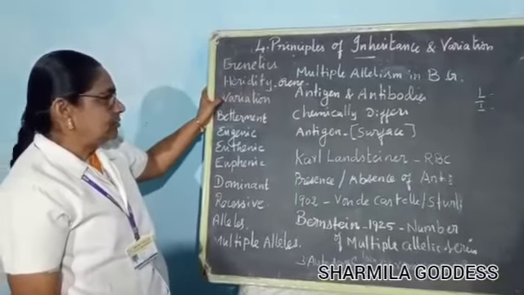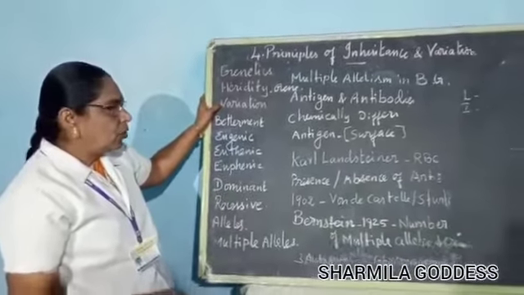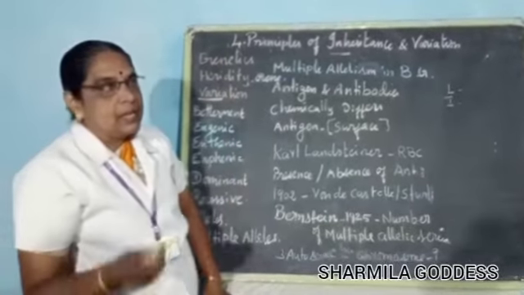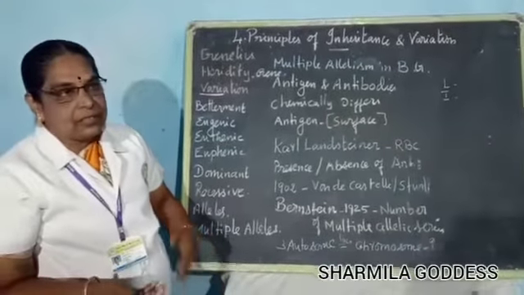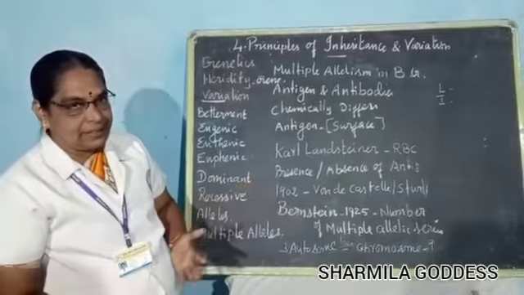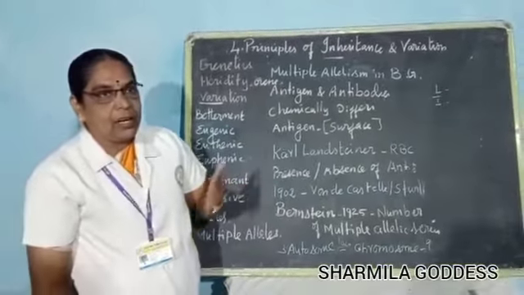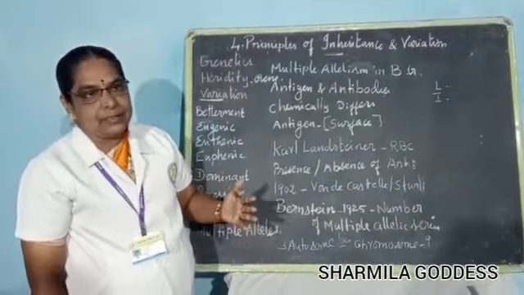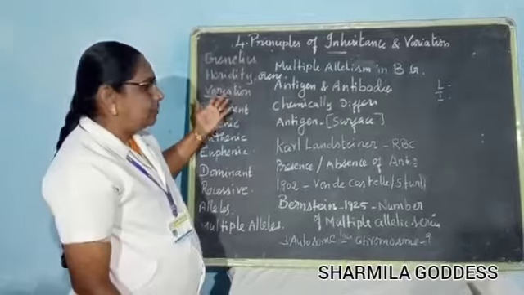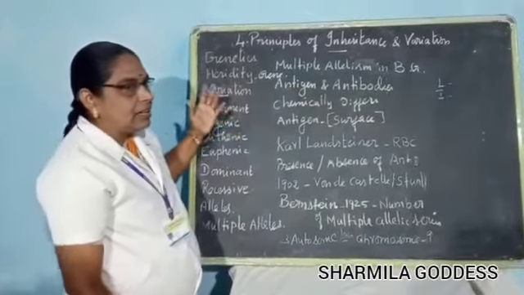What is variation? In the word itself there is variation. The offspring differ from their parents in their characters. Though they are produced by their parents, their characters differ from their parents. So that is called variation.